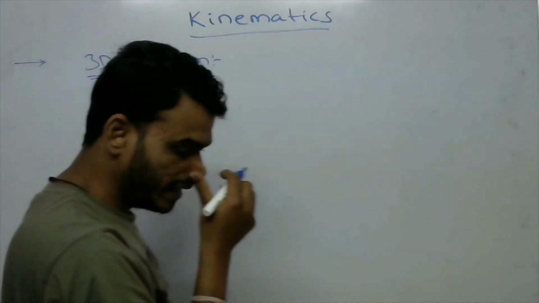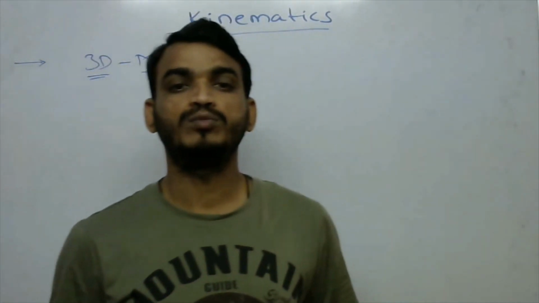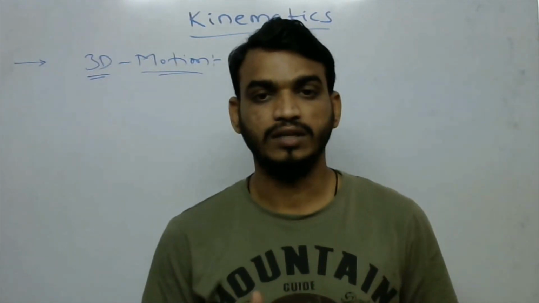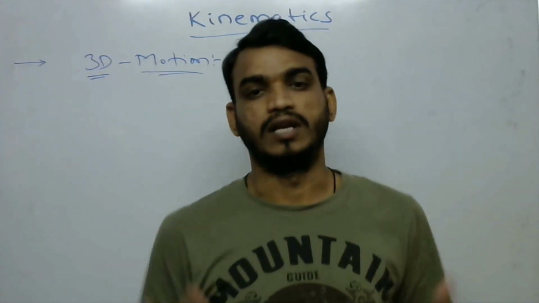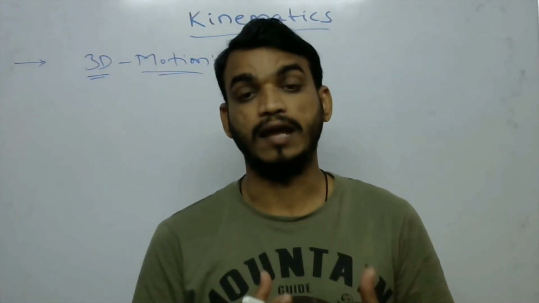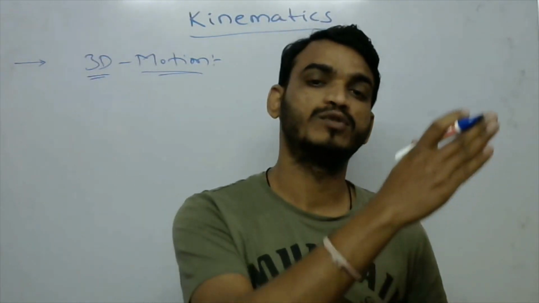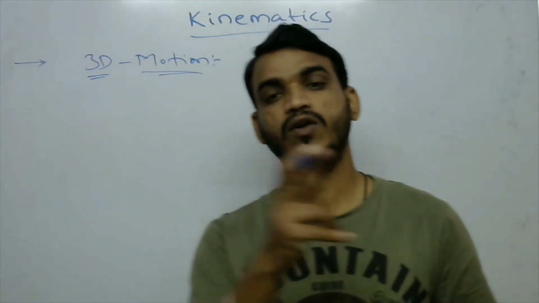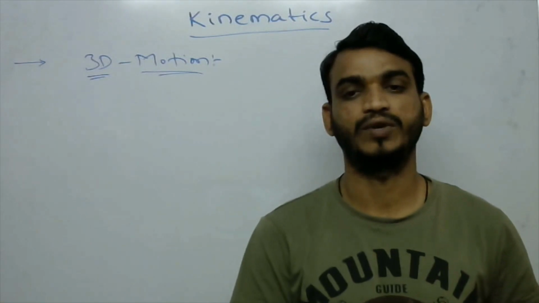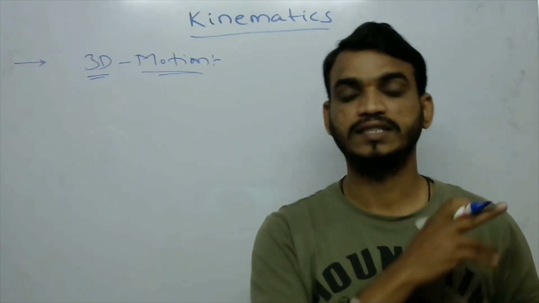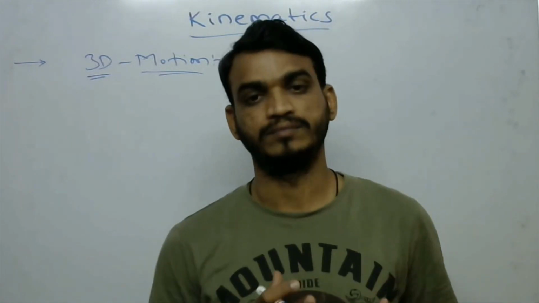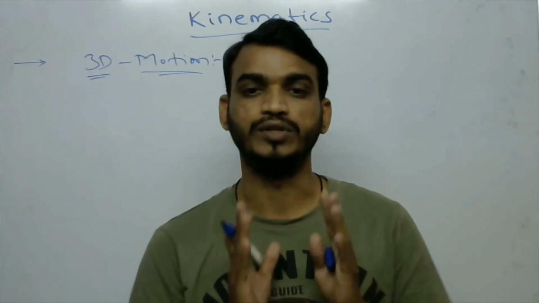So what is the three-dimensional motion? If any object changes its position three-dimensionally, simultaneously, then it is called a three-dimensional motion. Along the x-axis, y-axis, and z-axis, in three axes, it changes its position.